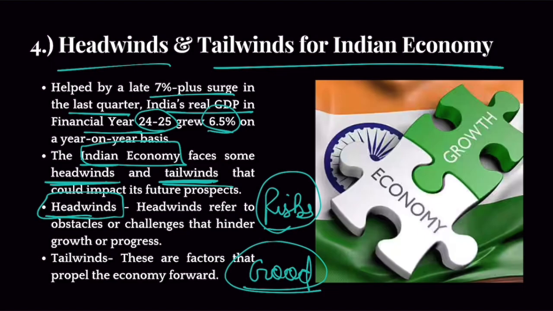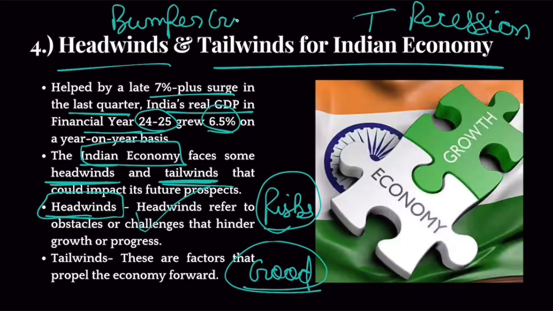So headwinds are those factors that would reduce or put brakes on Indian economic growth. For example, if agriculture declines, or if there are global uncertainties, or a global recession, then that would be categorized as headwinds for Indian economy. But if there is a good bumper crop in India, or a good monsoon in India, that would boost India's economy.